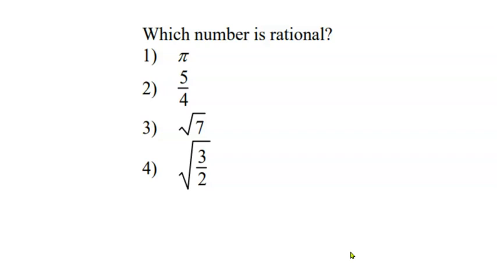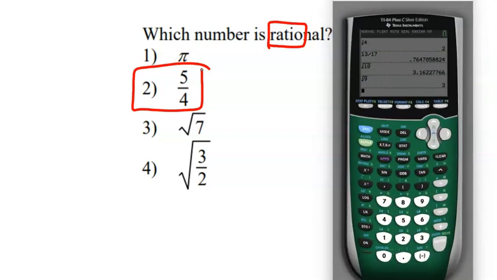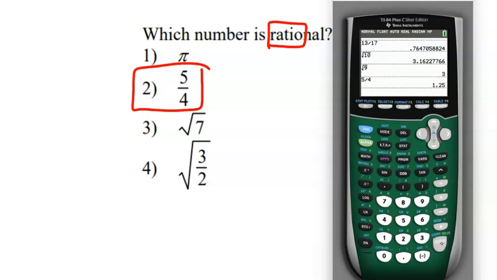Now let's take a look at some questions I might ask you on a test. Here's a multiple choice question where I'm asking you which number is rational. So you're going to scan down this list and you're looking for anything that can be written as a ratio. That would be number 2. It's the only one that is a ratio of 2 integers, and when computed, 5 divided by 4, we get a decimal that ends.